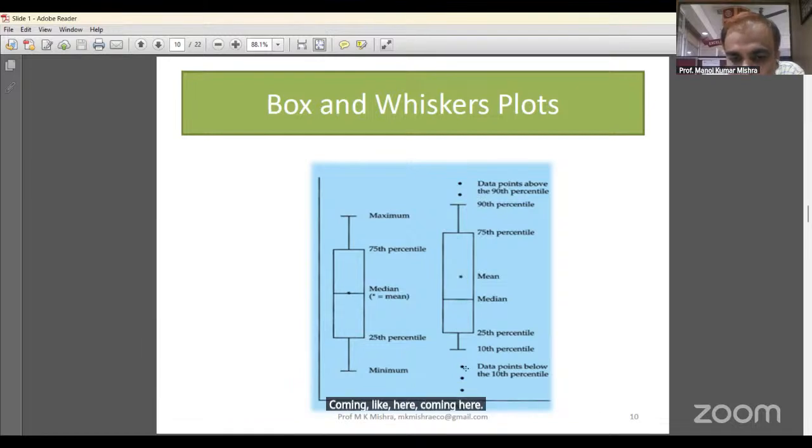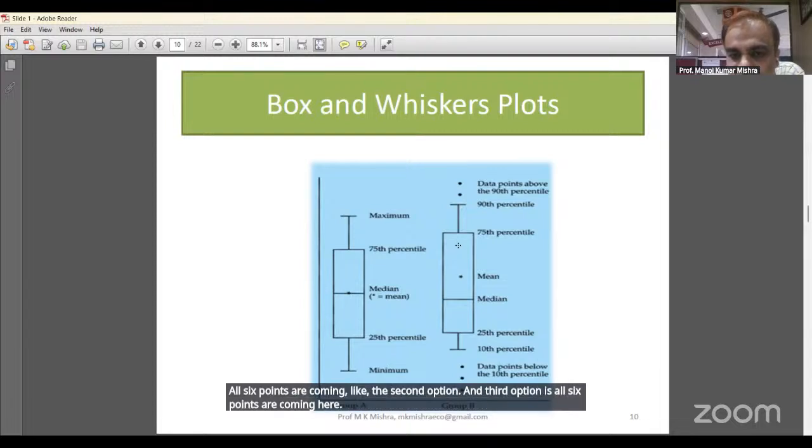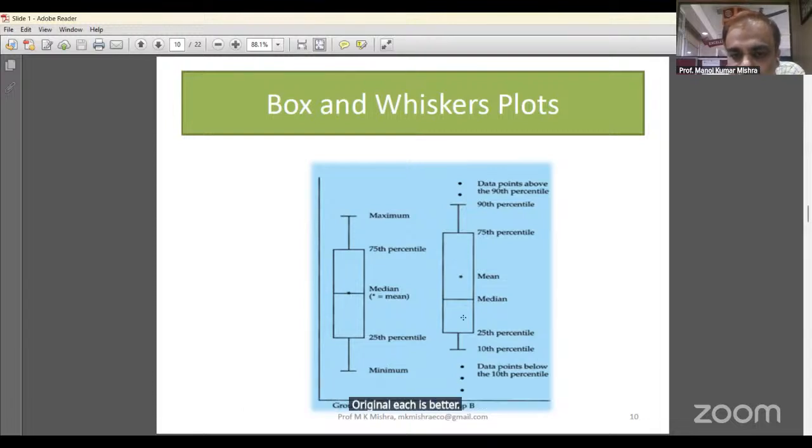Look, 1, 2, 3, 4, 5, 6. Suppose in the case of India, all 6 points are coming here: the first option. All 6 points are coming like this: the second option. And the third option is all 6 points are coming here. Which one is better? Option 3 is better. So you have to write the interpretation.